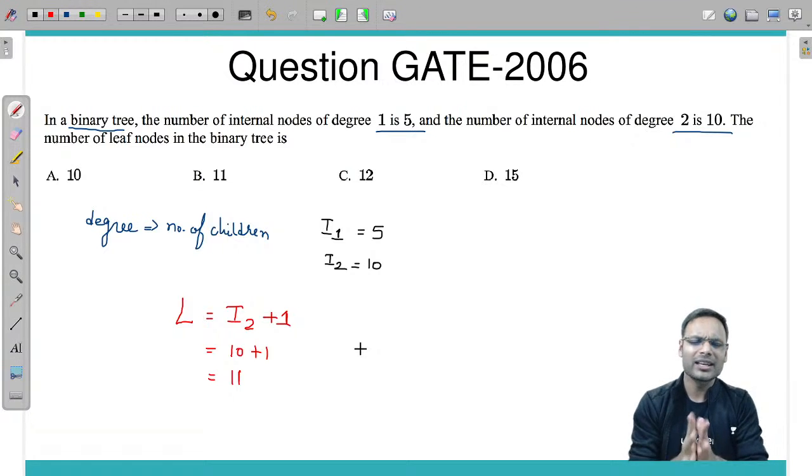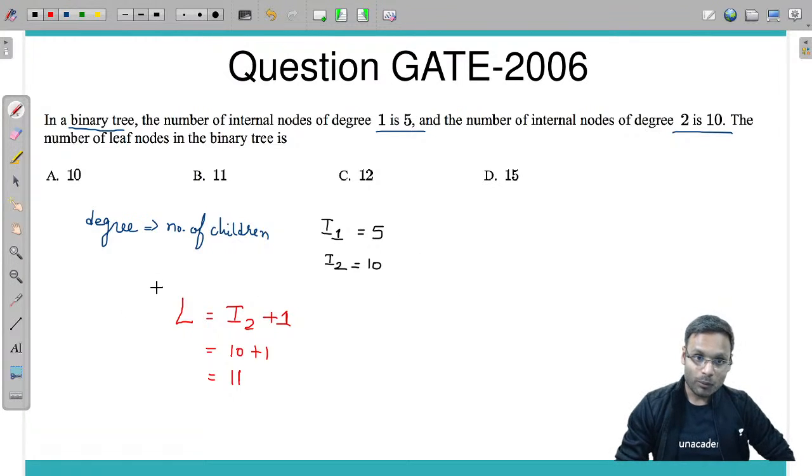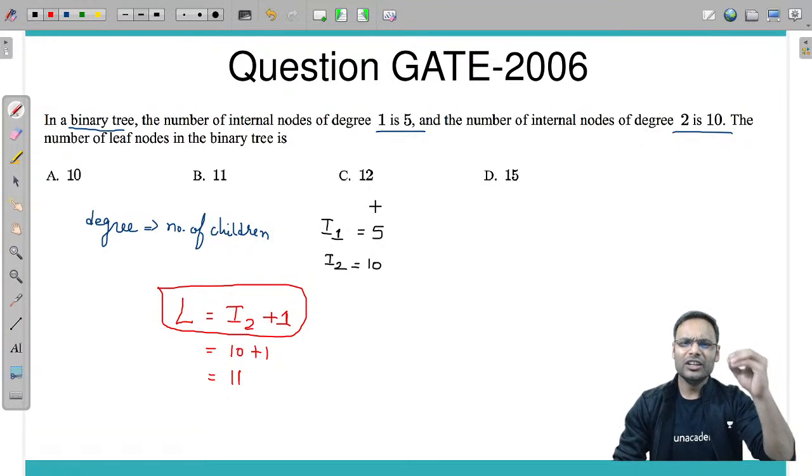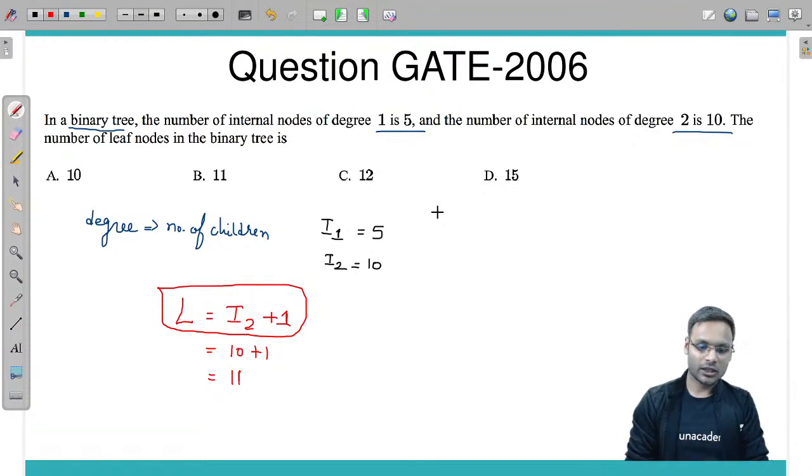In the second lecture, the binary tree lecture, I have explained how exactly this particular formula comes into the picture. I am not giving you only the formula every time. I have given a really explanatory description about this particular lemma.